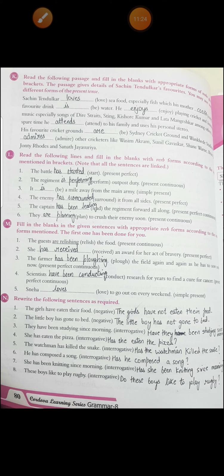Now see the last page. We'll do it very quickly. See exercise K. Read the following passage and fill in the blanks with the appropriate form of the verb given in the bracket. The passage gives details of Sachin Tendulkar's favorites. You may use verbs in different forms of present tense. So Sachin Tendulkar loves seafood, especially which his mother cooks. His favorite drink is water.